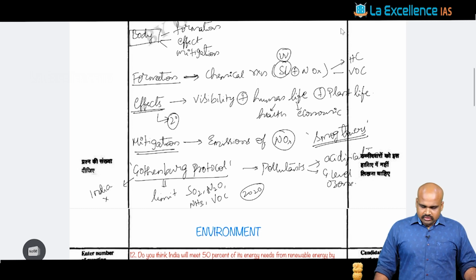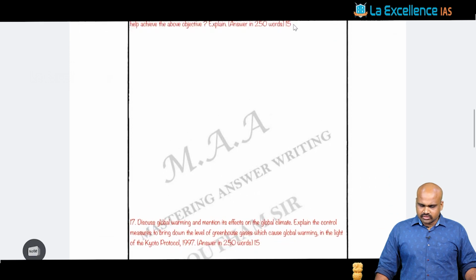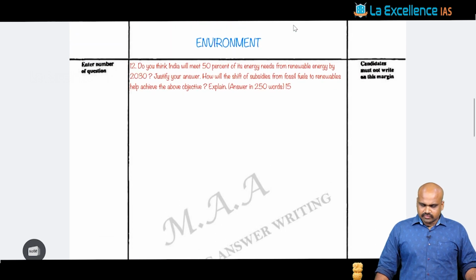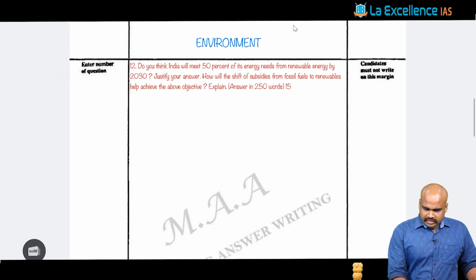This is the 10 marker with respect to the environment. Then moving on to the next question with respect to the 10 markers, that is, do you think that India will meet 50% of its energy needs from renewable energy by 2030?